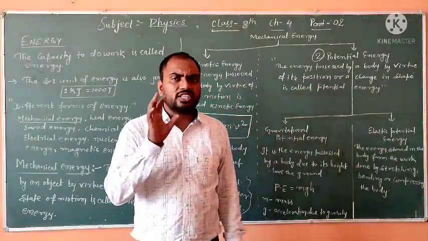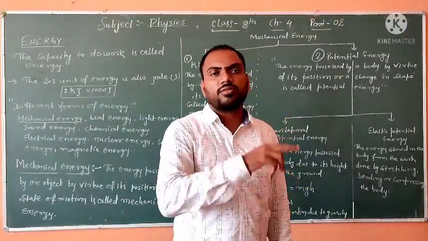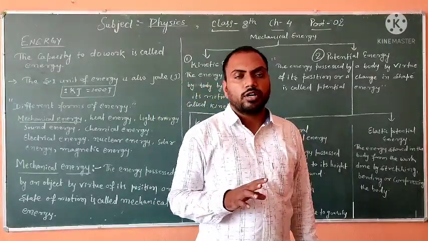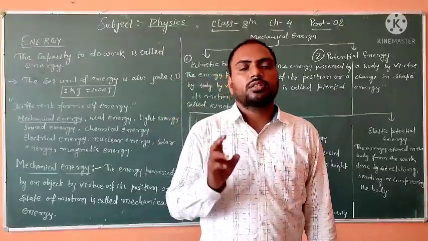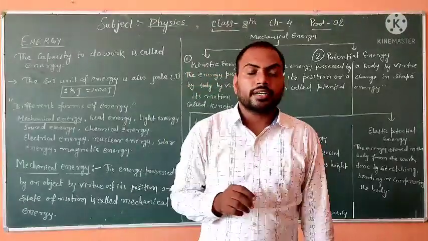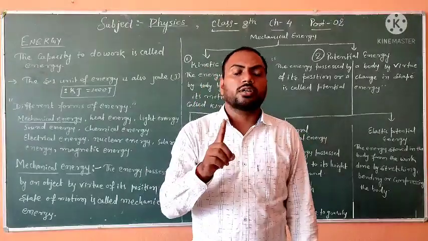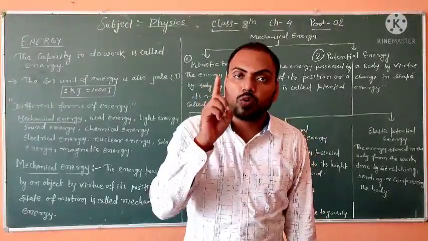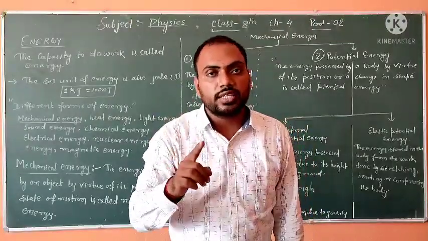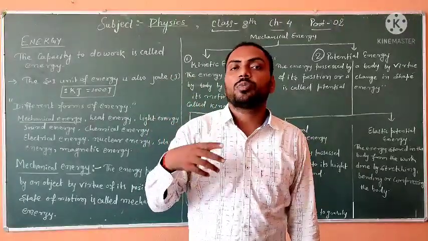Kinetic energy depends on two things: the mass of the body and the velocity of the body. Kinetic energy depends directly on the mass of the body. If you increase the mass of the body, the kinetic energy of the body will increase. But kinetic energy is directly proportional to the square of the velocity of the body, because when you increase velocity 2 times, its kinetic energy increases by 4 times.